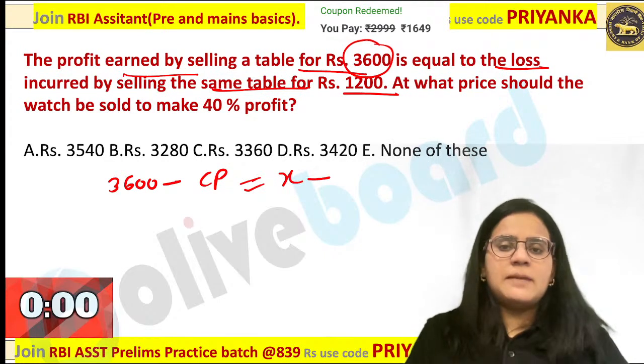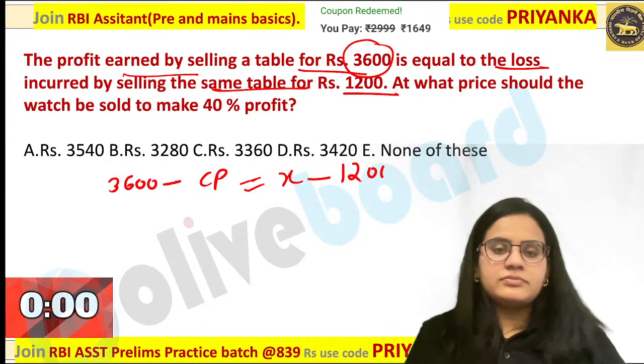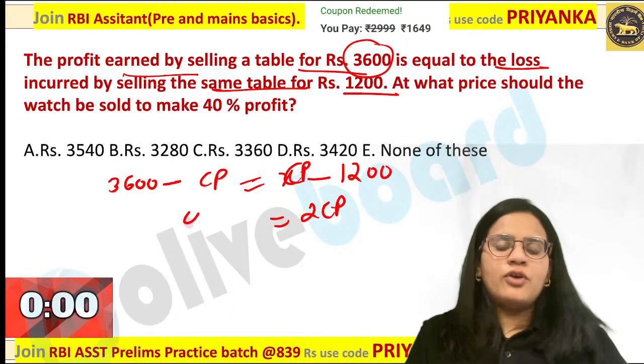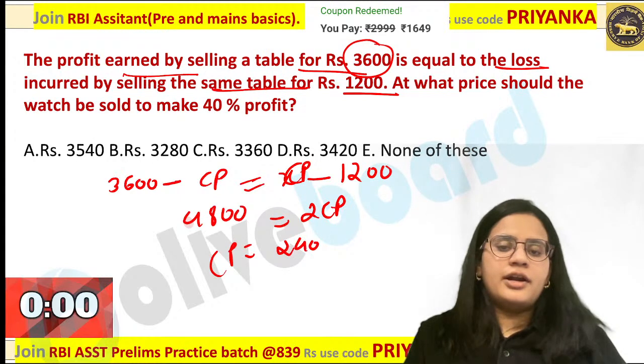How much would be the loss? CP minus SP over here. So you can calculate the value here as 2CP is equal to 4800. Okay, CP value is going to be 2400 over here.